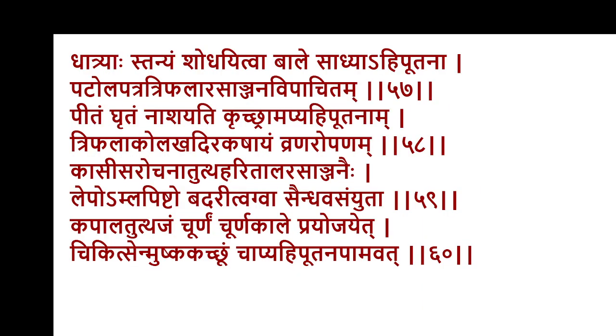Prognosis is poor. Then Dhatryassanyam Shodhayitva Bale Sathya Ahiputana Patolapatra Trifala Rasanjanam Pachilam Pitam Dhudam Nashayati Kricham Abhi. Ahiputana Trifala Kola Khadira Kashayam Ranaropanam. Kasisa Rochana Haritala Rasanjanihi Lepo Amlapisto Badari Tugva Saindava Sanyata Kabala Thajam Chunam Chuna Kale Prayeta. Chikitset Muskakachum Chapi Ahiputanam Pama Bada. Ahiputana, Kachu and Pama. These are all the different types of dermatitis and scabies or tinea, etc., where there is a genital area